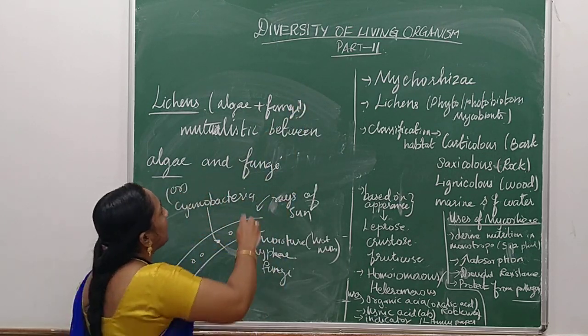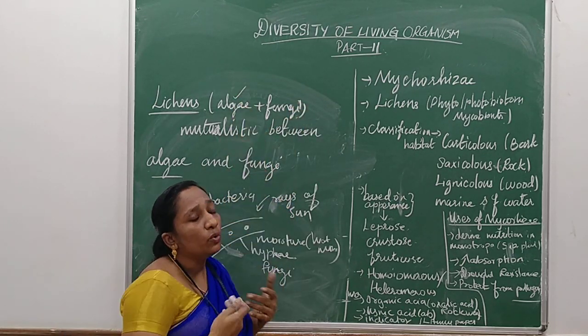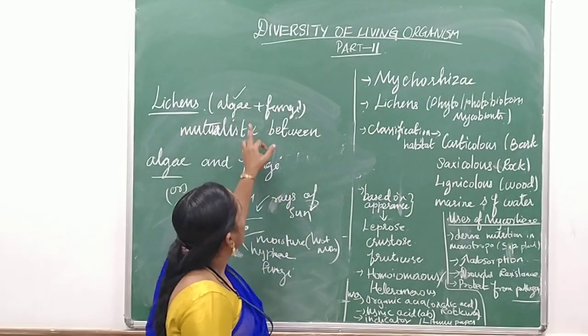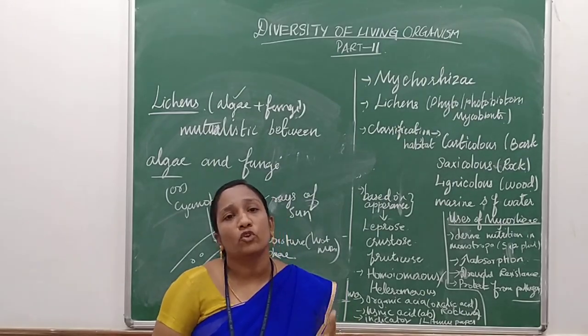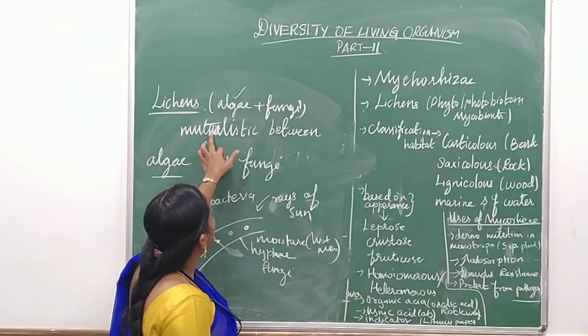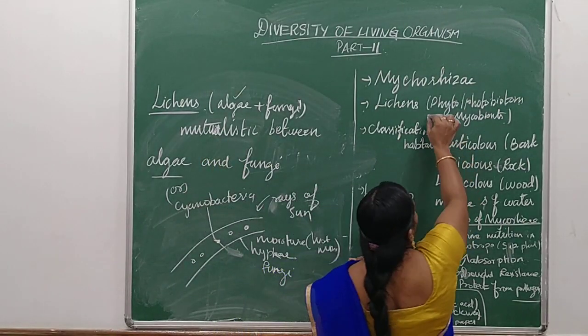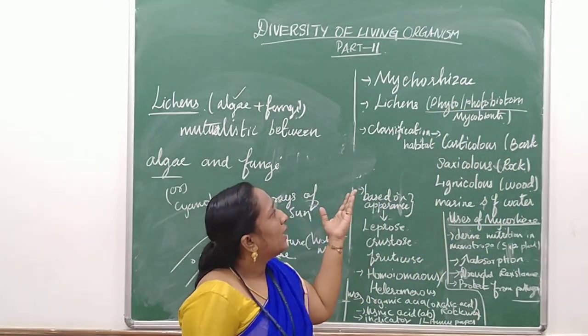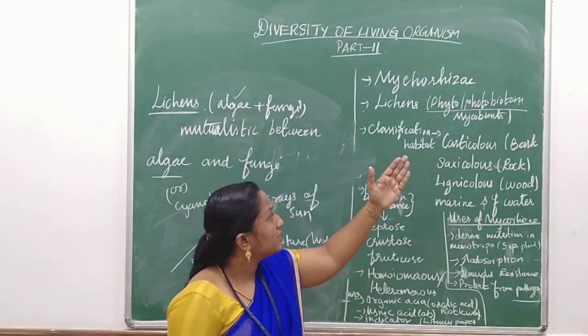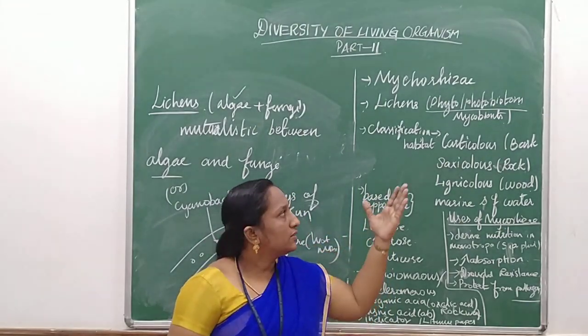Here the algae provide photosynthesis. Algae do the photosynthesis, and it is said to be the phycobiont or photobiont. Algae is said to be phycobiont or photobiont, the algae partner of the fungi. As usual, the mycobiont is the fungi partner.